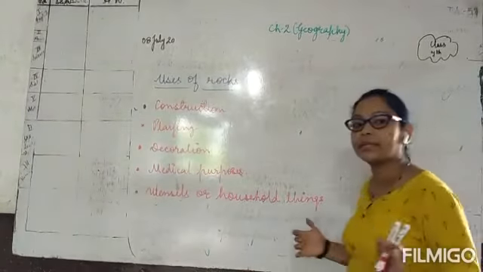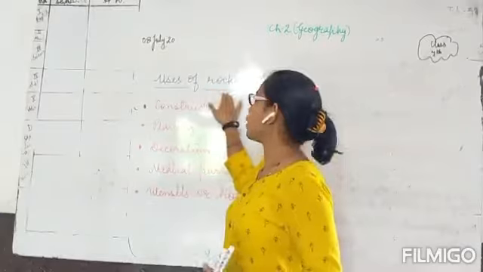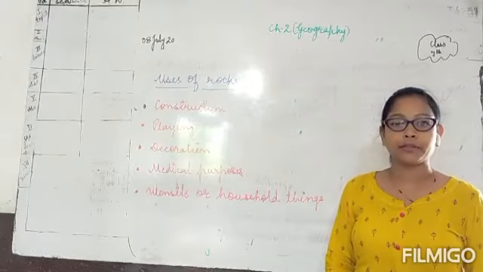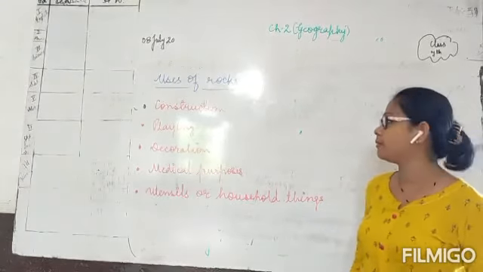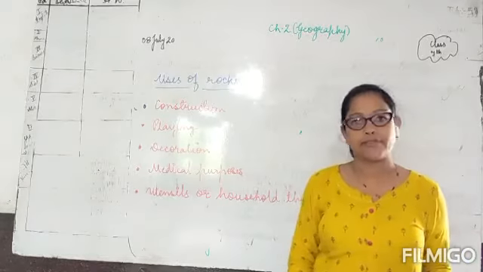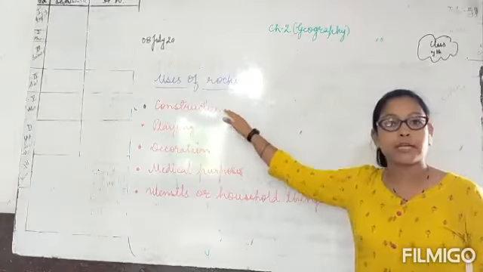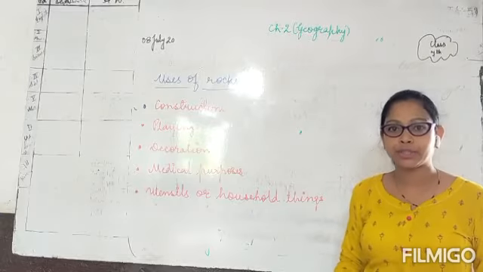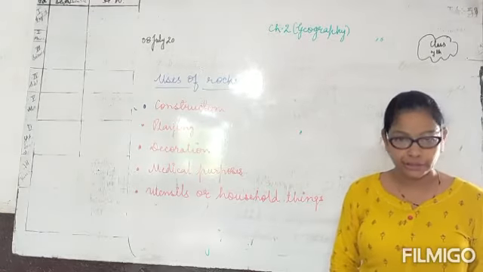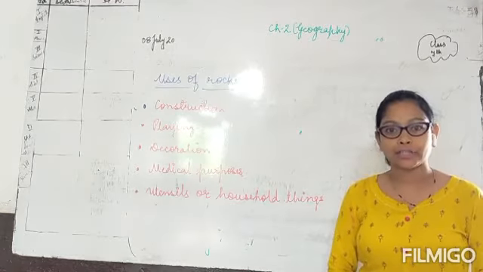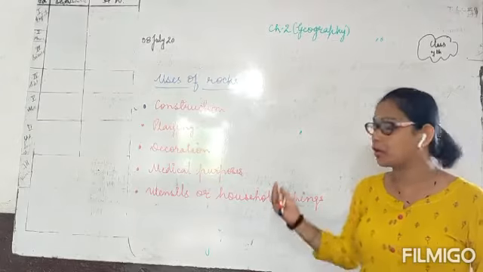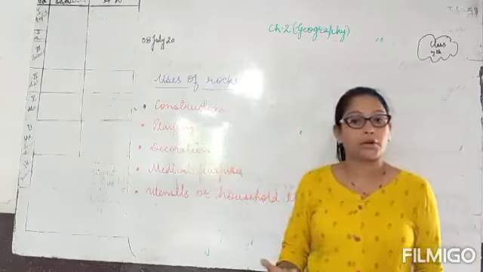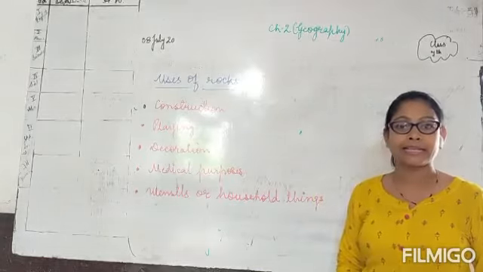Okay class, we were discussing the uses of rocks. All the different kinds of rocks are used for different purposes. Let's discuss them one by one. Construction. These rocks are used for constructing houses, roads, bridges and all the engineering or architectural works. These are also used for making statues. Right? Next, playing. Rocks are used for playing games like gitti.